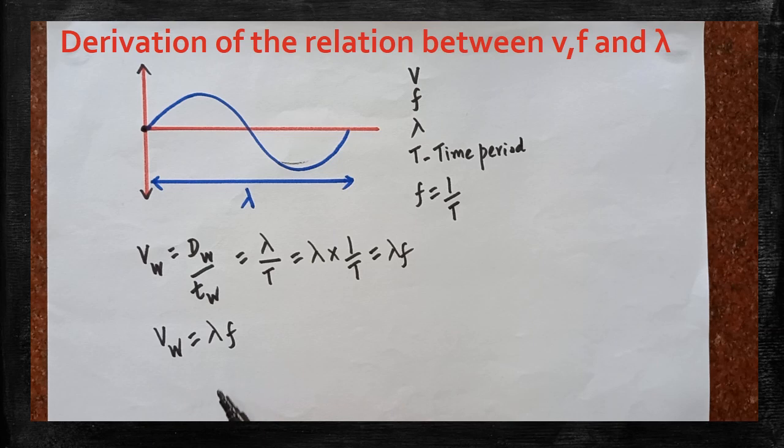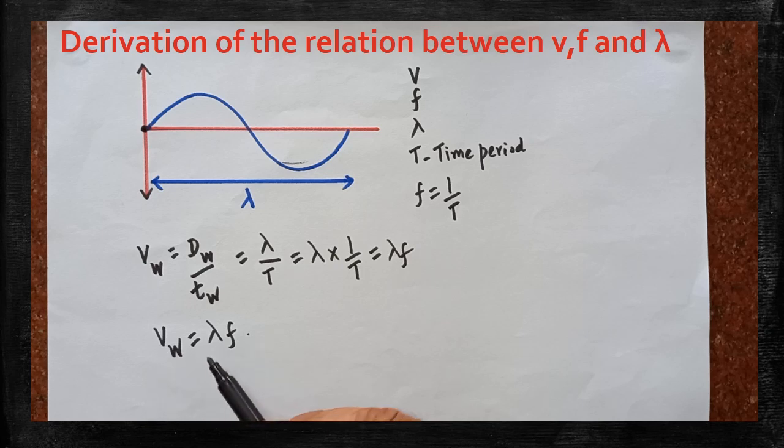Very important formula. In any wave motion, this is how the three things are related. Velocity of the wave is equal to wavelength of the wave times frequency of the wave. If wavelength and frequency are multiplied, you will get velocity. The same formula can be used for mechanical waves as well as non-mechanical waves. In the case of light, instead of v, we use the symbol c.